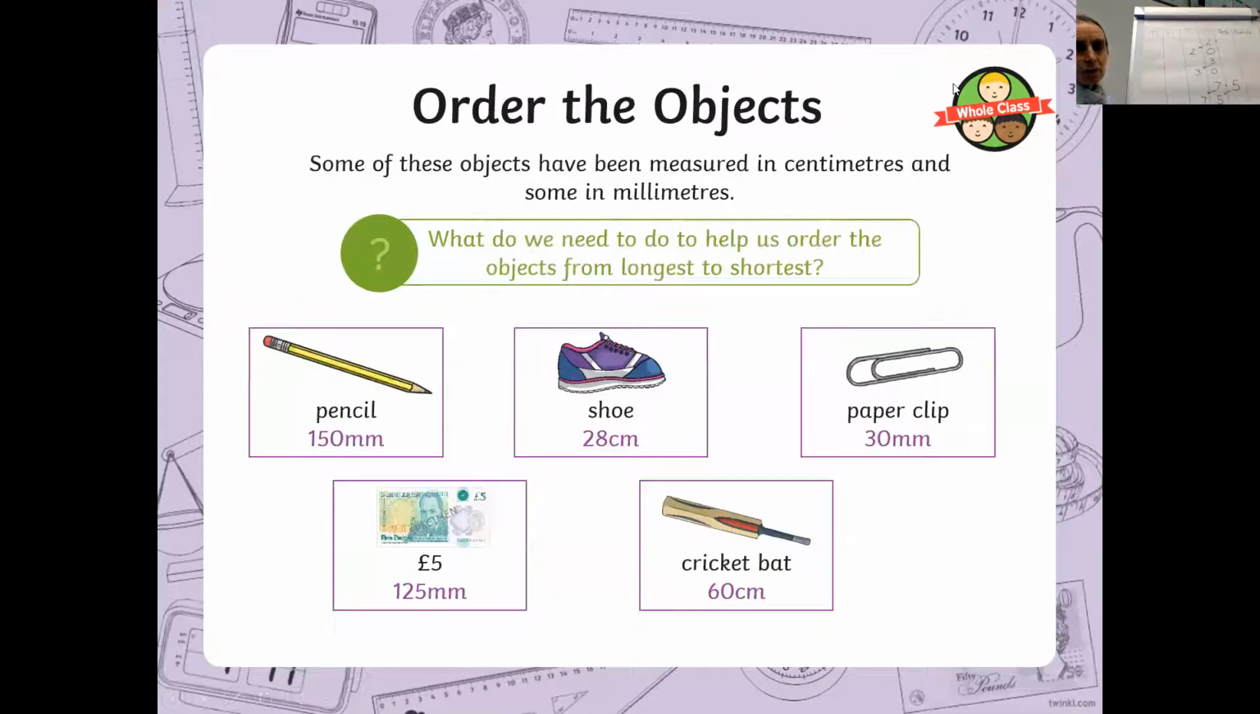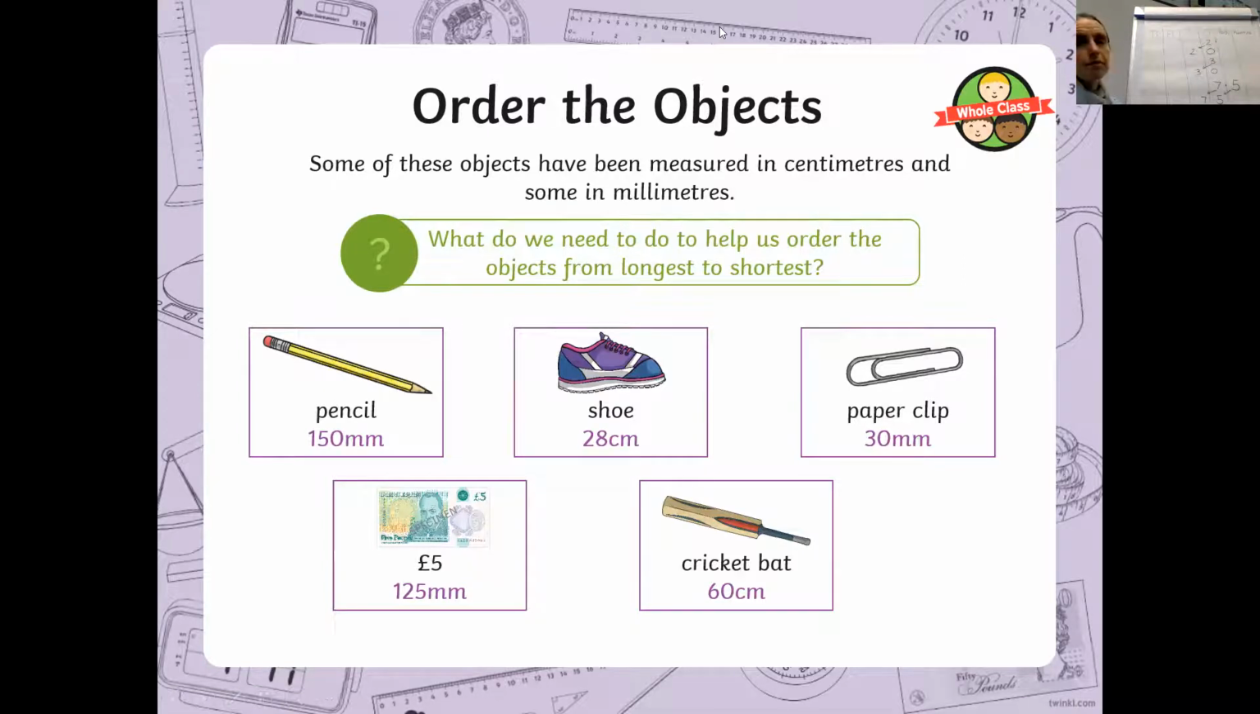Right. So what about if we're trying to sort out some objects to order them from shortest to longest? And if you notice these measurements, we've got some of them in millimetres, we've got some of them in centimetres. Before you can order measurements, the first thing that you need to do is convert them all into the same unit. So I'd like you to pause your videos and see if you can convert the 28 centimetres, that is the shoe, into millimetres, and the cricket bat, 60 centimetres, into millimetres. Pause your video and see if you can work that out.